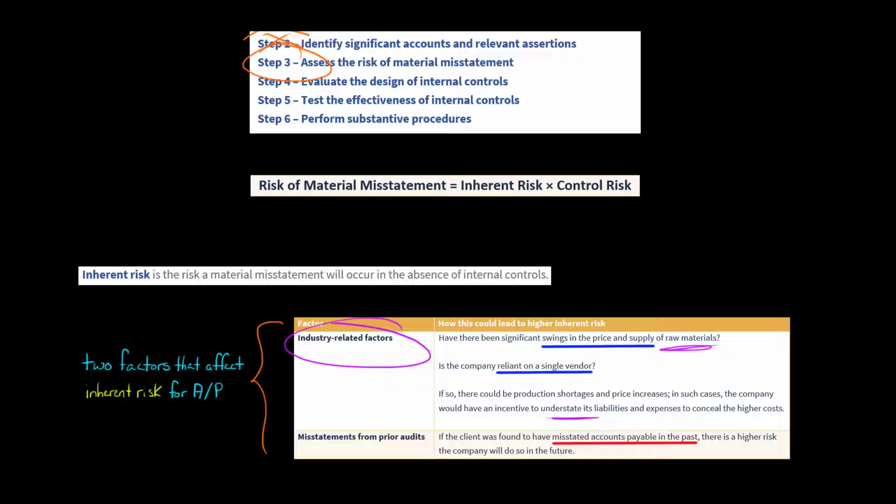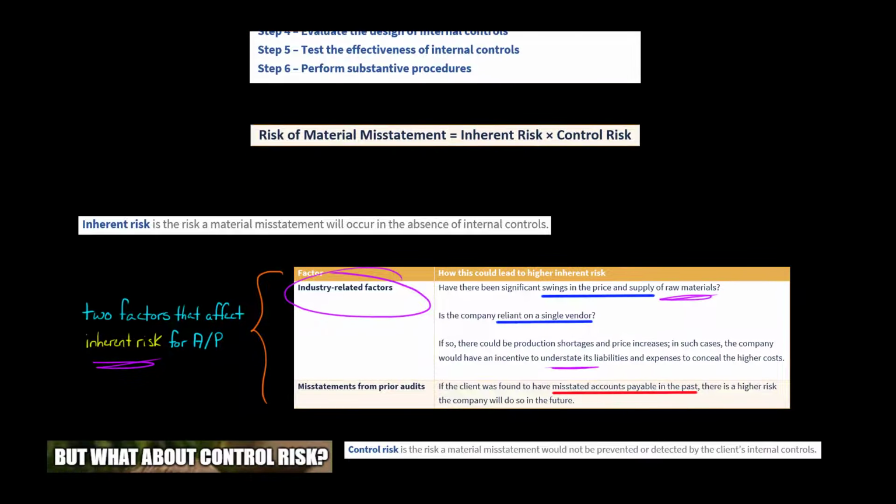Okay. Also, we want to say, have there been any misstatements from prior audits that had to do with the purchasing process? If this company has misstated accounts payable in the past, then there's a much higher likelihood that we're going to have some kind of misstatement now. Okay, and this same principle we talked about in the video series I did on the revenue and collection cycle. If there was a misstatement in a prior audit, you automatically say, okay, there's going to be more inherent risk. It's basically like you've caught somebody cheating before, and so now there's a risk that you might see that they're cheating again.